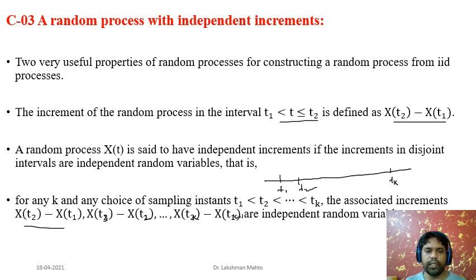If these differences, or increments, happen to be independent, then we say that the random process has independent increments.